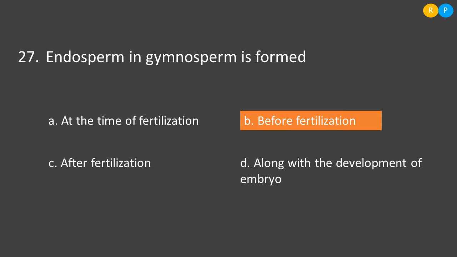The next question is, endosperm in gymnosperm is formed. What is meant by endosperm? Endosperm is a nutritive tissue. This tissue can be seen in seed bearing plants like gymnosperms and angiosperms. What is the function of this? Endosperm usually nourishes the developing embryo.